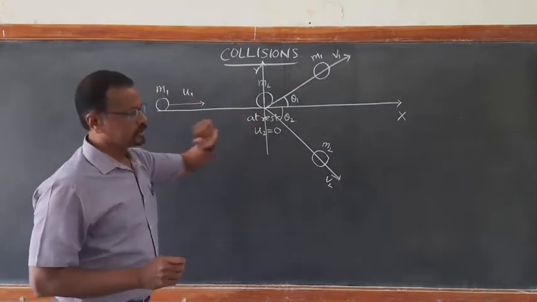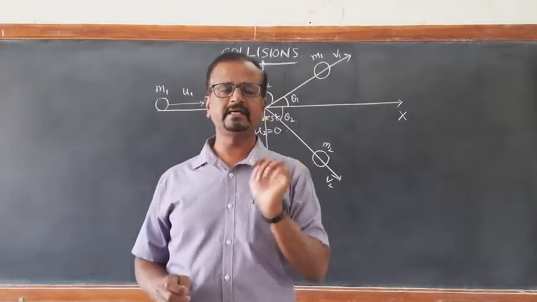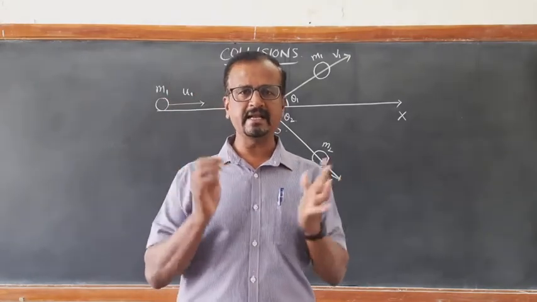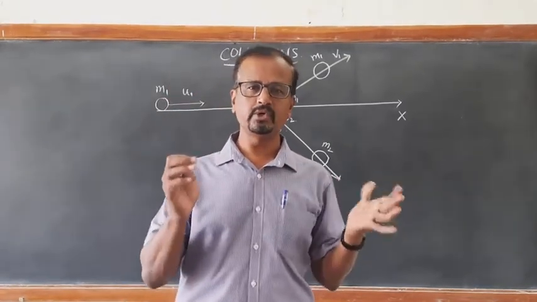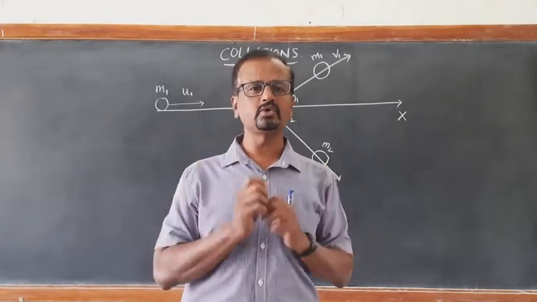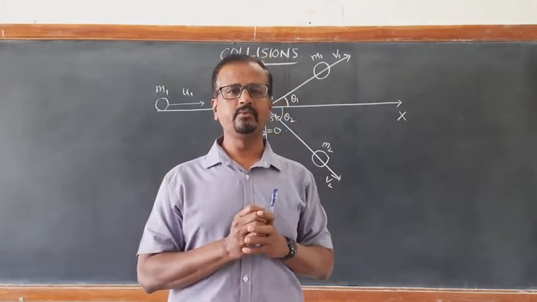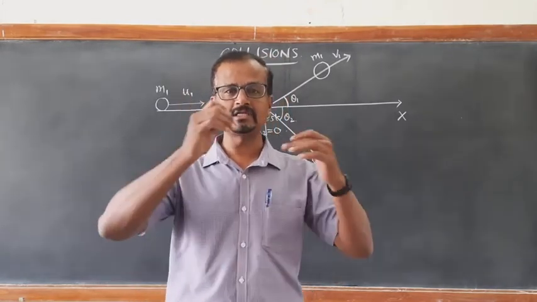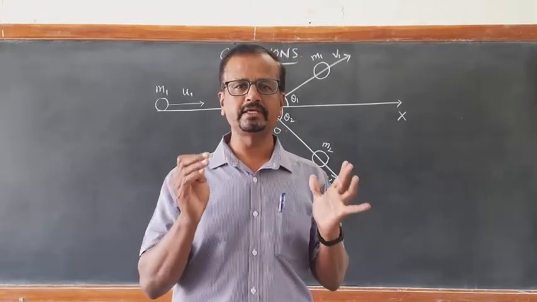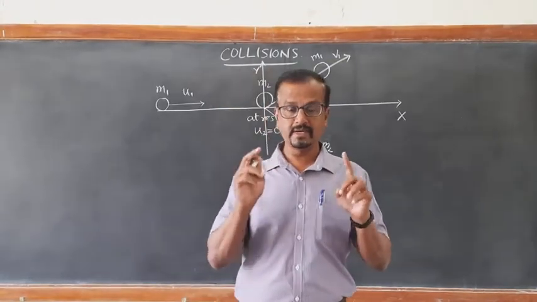During this collision, the collision takes place for a short period of time, let us say delta t. During this collision, this is an interaction. Momentum is going to be conserved, and total energy is also going to be conserved. But there are certain cases wherein kinetic energy is also going to be conserved. Momentum is conserved means total momentum before collision is equal to total momentum after collision.